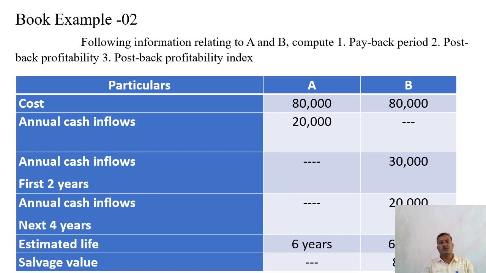There are two proposals, or we can call two projects, A and B. Cost is given 80,000 each. Annual cash inflow, project A is given 20,000, and project B, annual cash inflow for the first 2 years is 30,000. Annual cash inflow for the next 4 years is given 20,000. Estimated life is given 6 years.